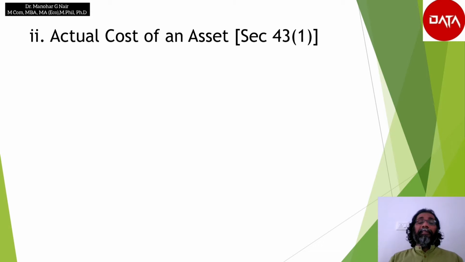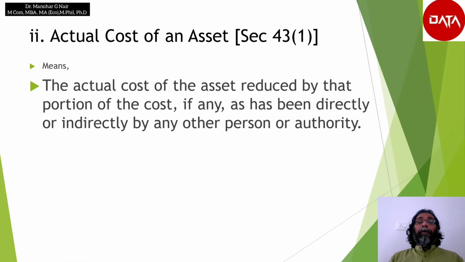The second terminology is actual cost of the asset. According to section 43 subsection 1, the cost of the asset means the actual cost of the asset reduced by that portion of the cost, if any, as has been met directly or indirectly by any other person or authority.